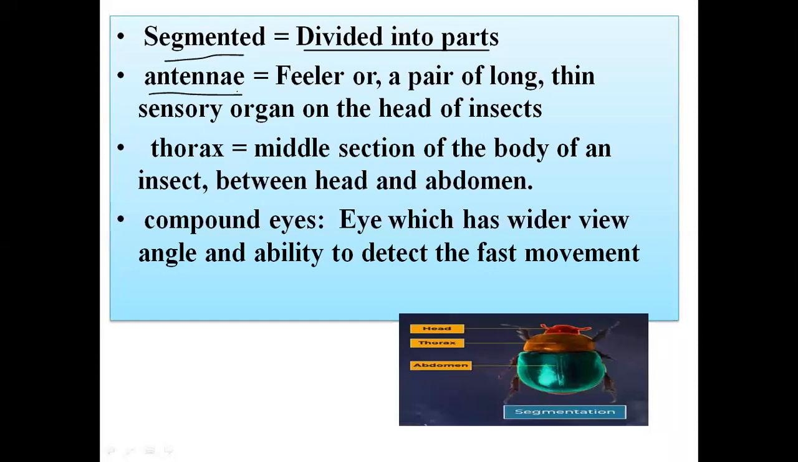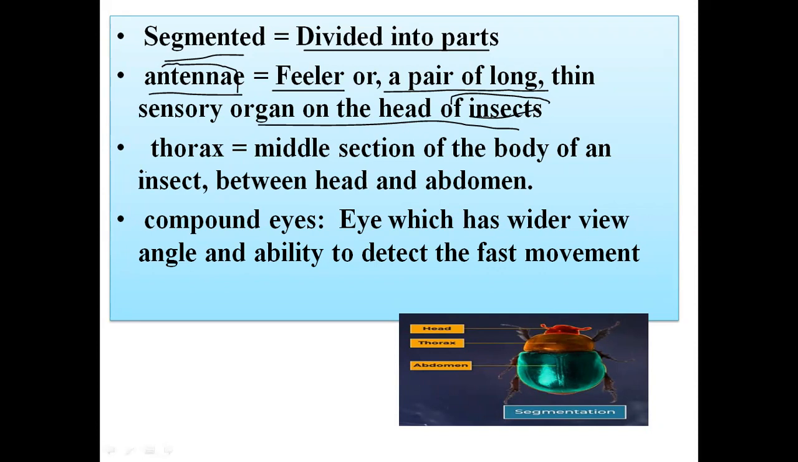Antennae, or you can just write antenna also. Antenna is the singular and antennae is the plural, and it is a feeler. In simple terms, you can define it as a pair of long thin sense organs on the head of the insect. Antenna is the sense organ of Arthropoda, especially insects.